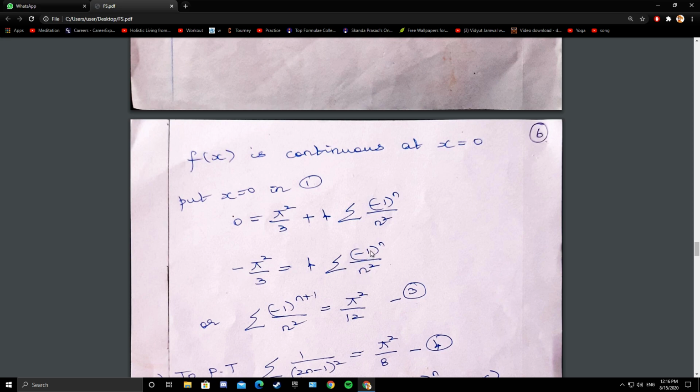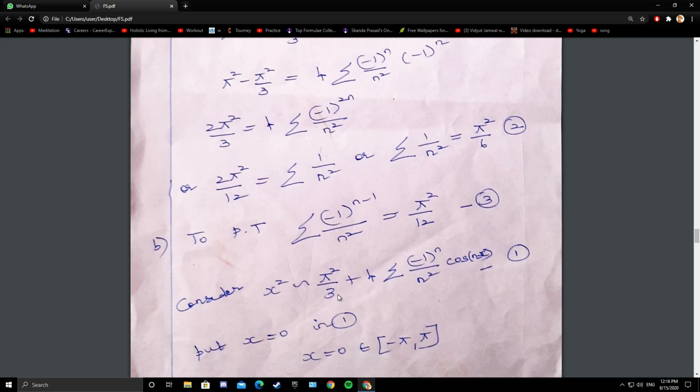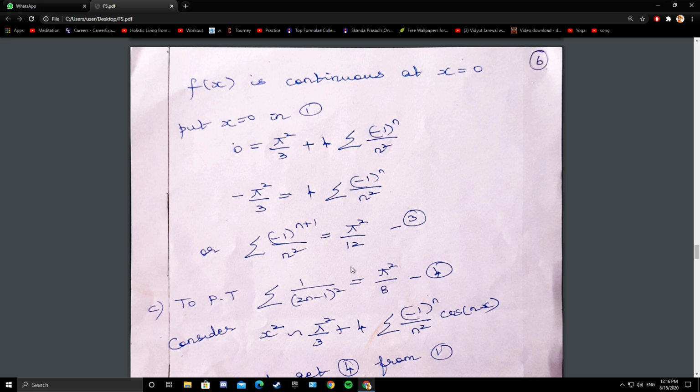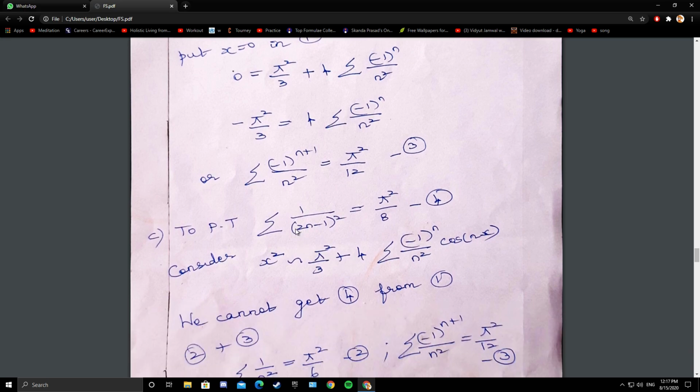Take this minus to the other side. So it will become minus 1 whole power n plus 1 or n minus 1. See, if you take the minus to the other side, it will be either n plus 1 or n minus 1. So summation of minus 1 whole power n plus 1 by n square, or minus 1 whole power n minus 1 by n square, equals pi square by 12. See, it doesn't matter, because minus 1 whole power n will be either plus 1 or minus 1.